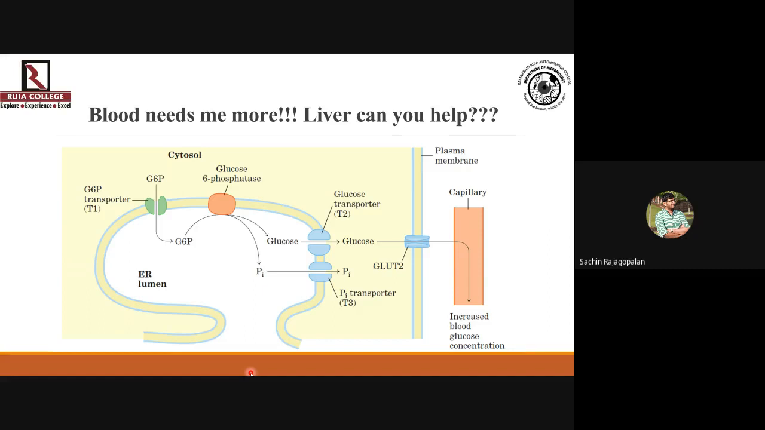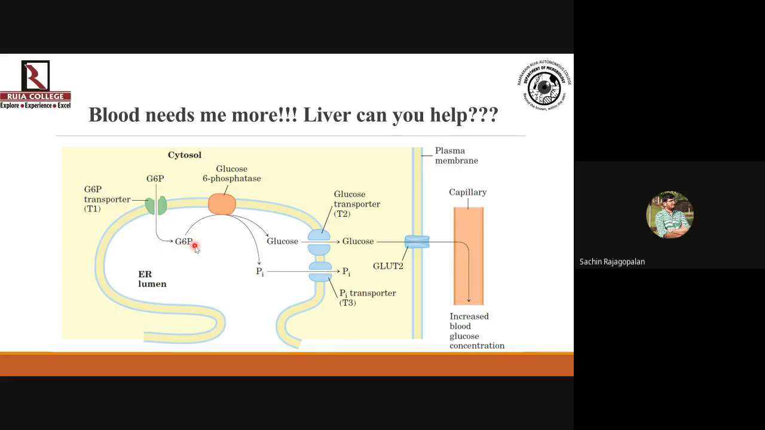Okay, the internal environment of endoplasmic reticulum is what you call as ER lumen. Lumen means the internal space. So that glucose 6-phosphate will be taken inside the ER lumen, for which you need a specialized transporter called glucose 6-phosphate transporter, which is also called T1 transporter.